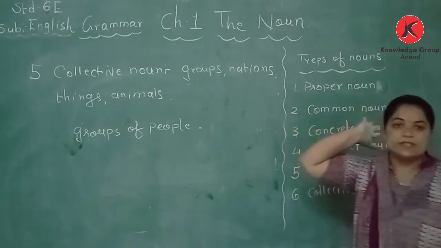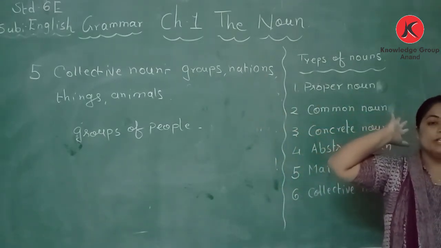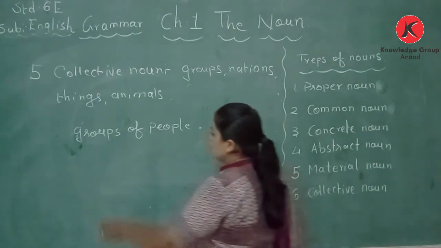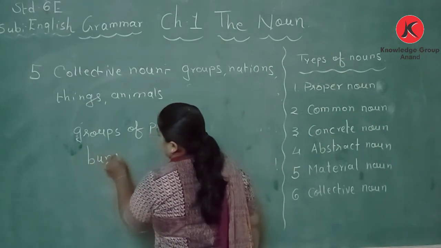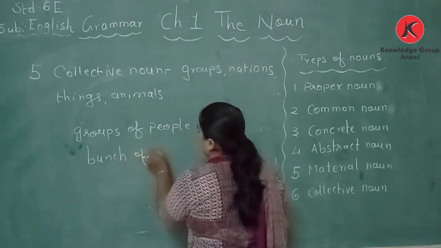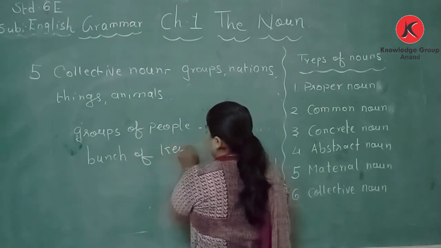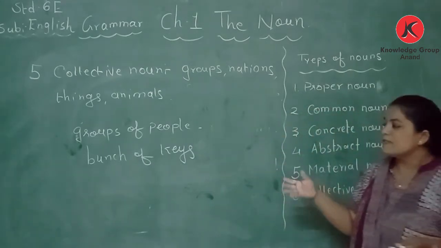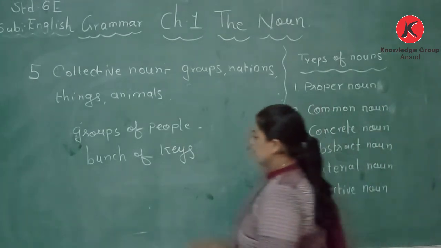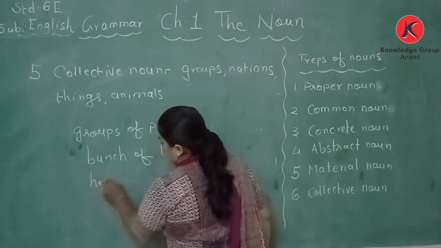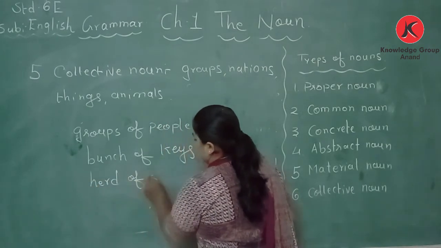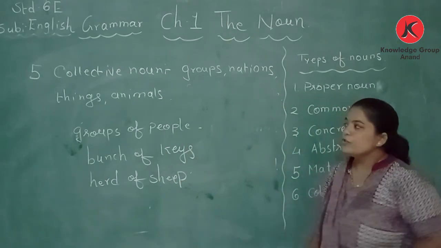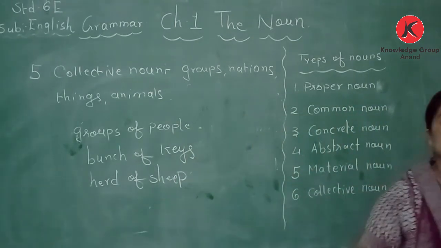Second is nations, one nation. Then things, bunch of keys. In one handle there are so many keys, bunch of keys. Animals, herd of sheep. Okay, herd of sheep. So this is collective noun.